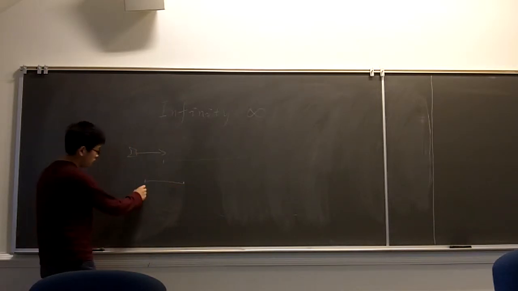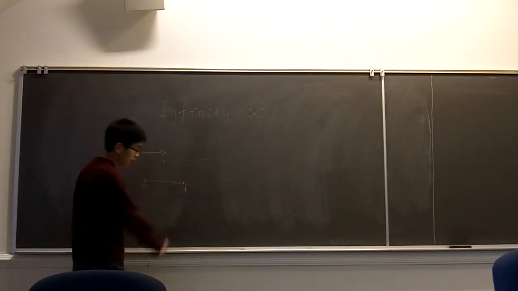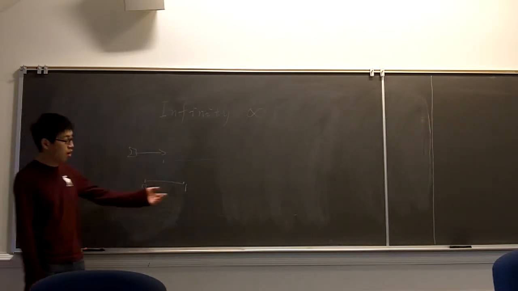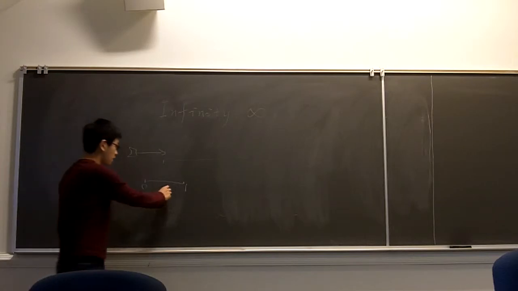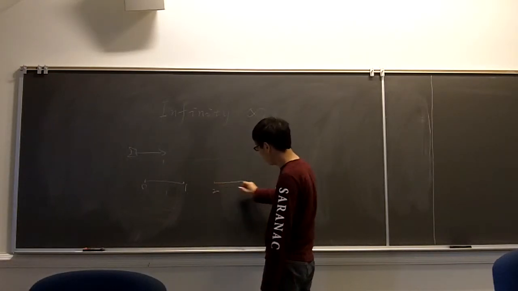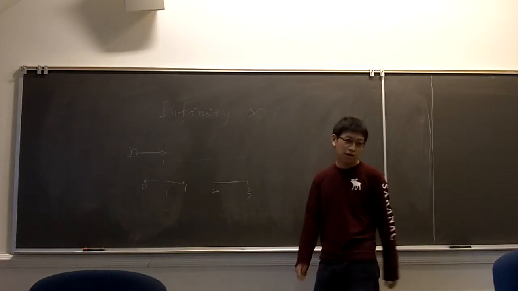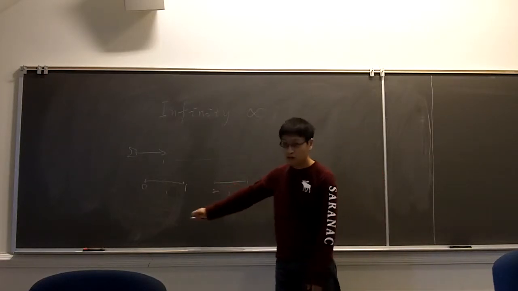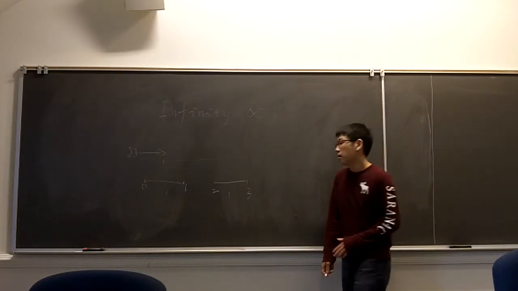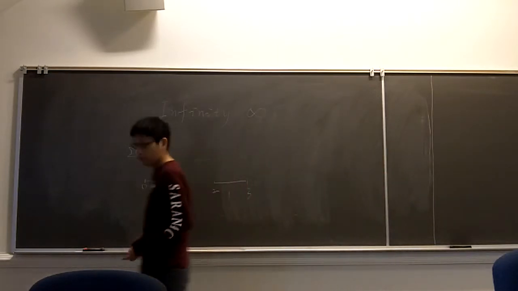The line, for example, is between 0 and 1. So this segment has a length, right? The length of this one is just 1 minus 0, which is 1. If we have another segment between 2 and 3, the length of this segment is also 1. So the total length of these two segments is 1 plus 1 equals 2. Sounds great, there's no problem here.